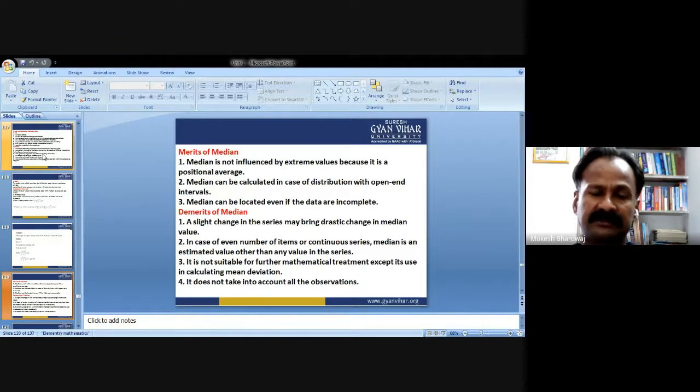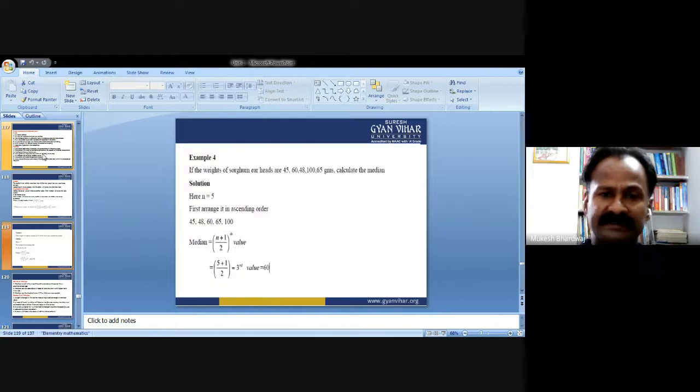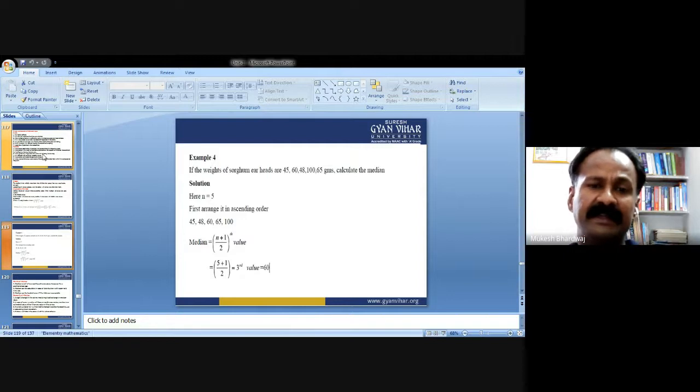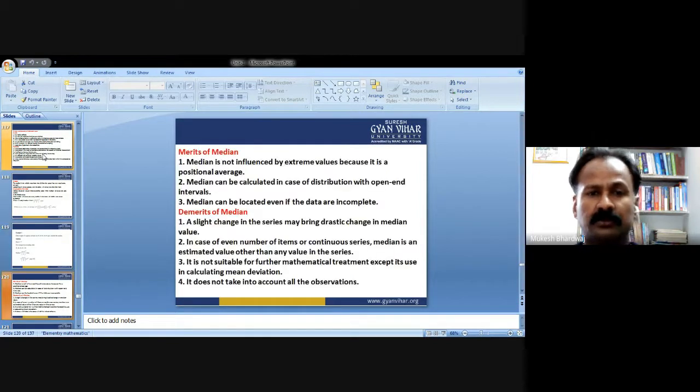Actually, why are we calling it an average? Because according to the formula, you had seen that n plus 1 by 2. So basically, the median lies on this position, but this position is calculated through the average. So median is not influenced by the extreme values because it is a positional average.